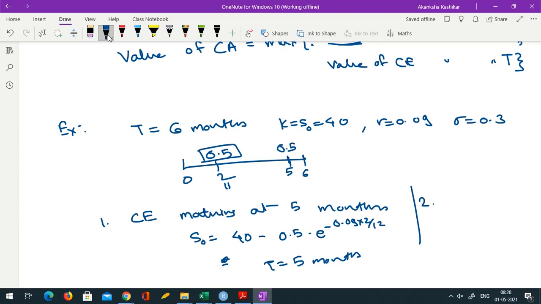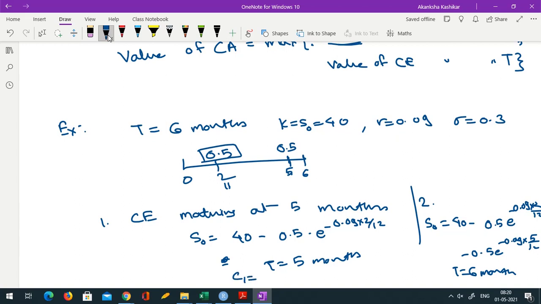There you have to worry about both the dividend payments because the 5th month dividend payment will also happen. So here S0 will be 40 minus 0.5 e raised to minus 0.09 into 2 by 12 minus 0.5 e raised to minus 0.09 into 5 by 12. That becomes your revised S0. Using that revised S0 and T equal to 6 months, you get some value. Okay, let me give you the final answer. You can confirm. So here it turns out to be 3.52, and here the price turns out to be 3.67, and the value of the American option will be the maximum of these two, so basically 3.67.